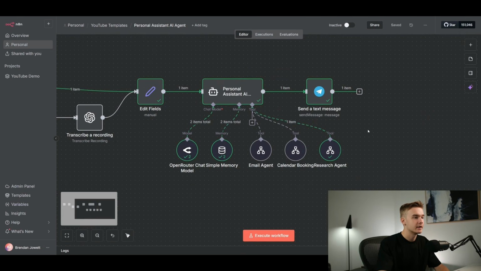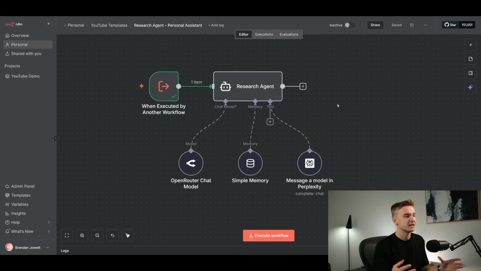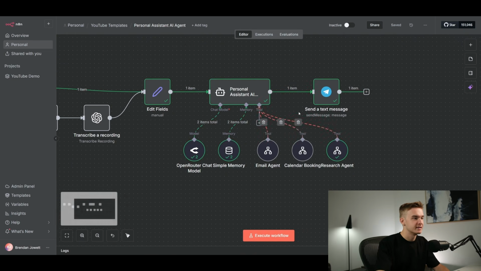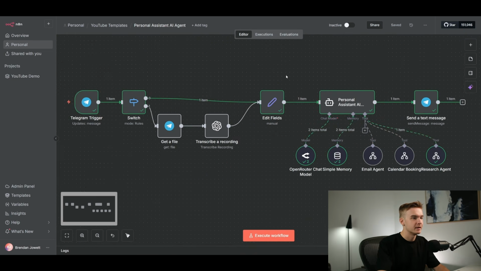Jumping back, we can now obviously call our research agent when we need to. Obviously, in this particular case, we wouldn't really be doing this entire setup if we're just going to be doing one tool call. If we wanted to talk to Wikipedia and do some web scraping and pulling through images, then definitely building out a separate agent here is necessary. So I've done that in this case. But if you are just doing one tool call, I would just recommend adding it as a tool to the personal assistant agent here, as that would just speed it up just a little bit.